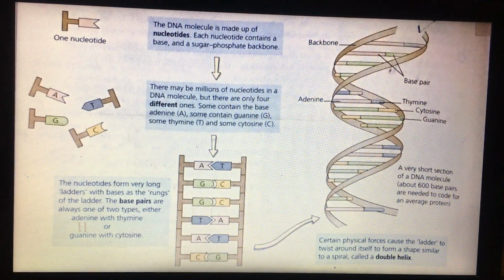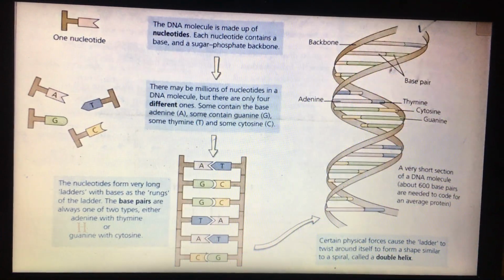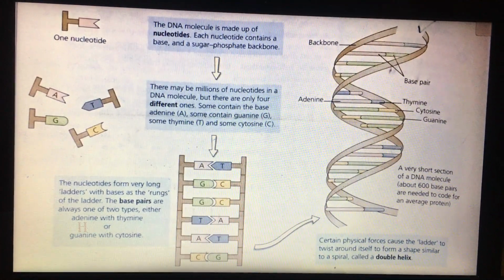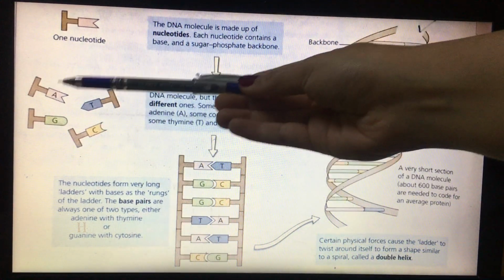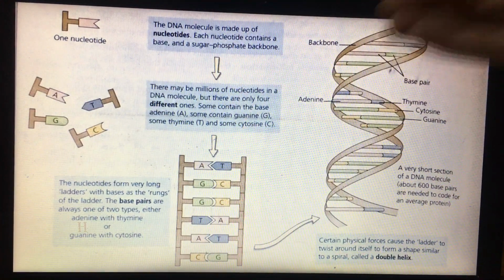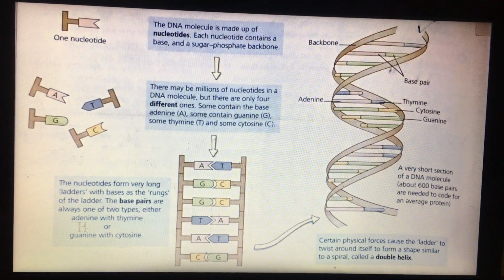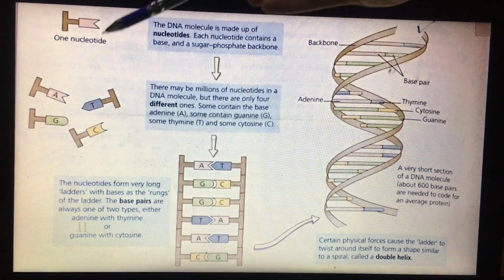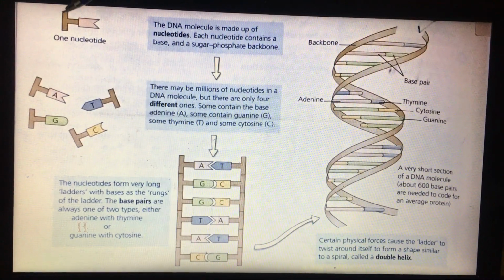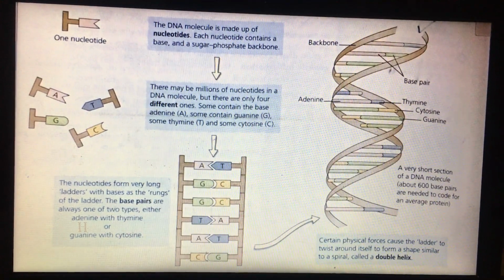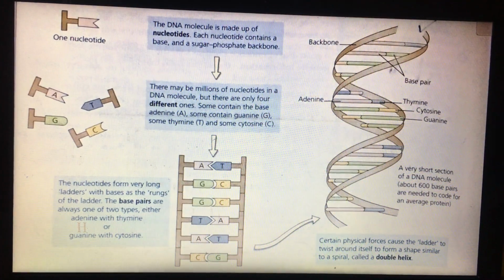All the instructions can be carried by 4 nucleotides. One nucleotide contains a base, and also a sugar phosphate backbone. Here we have the base, and this is the sugar phosphate backbone.